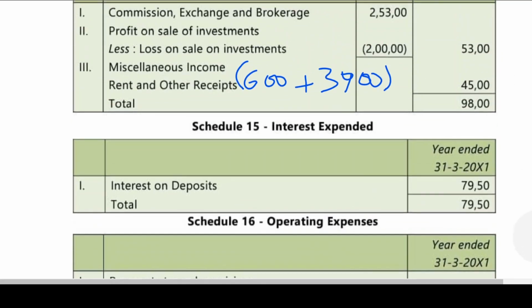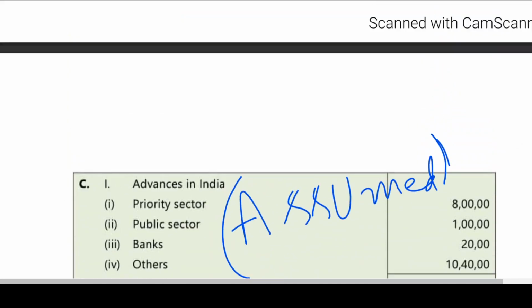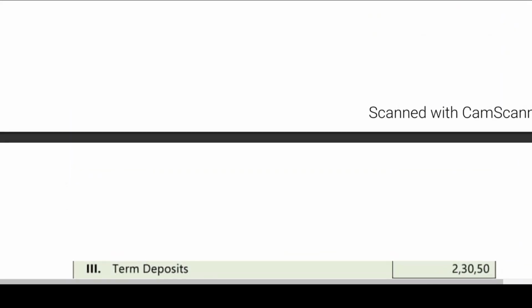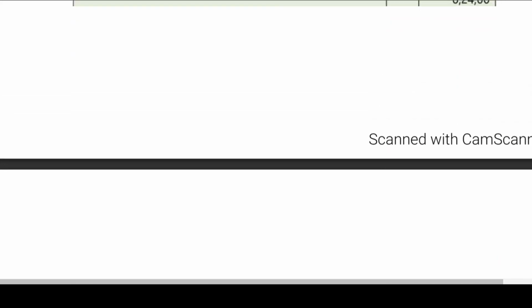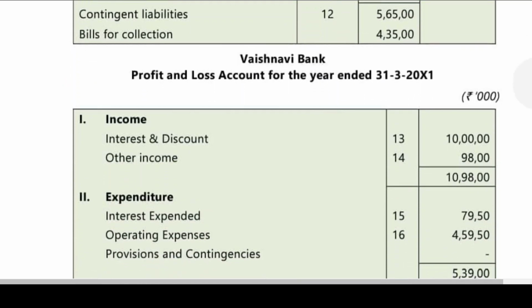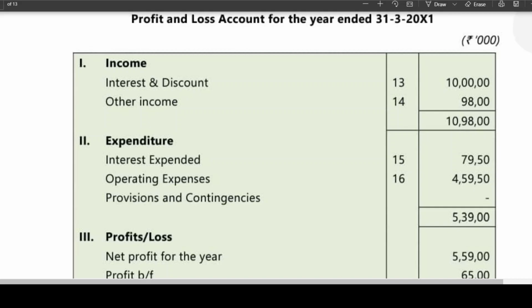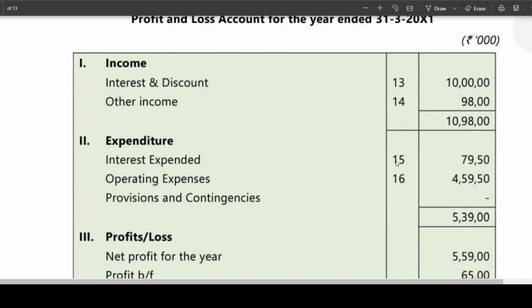Now we have to move on to the solution part of it. Even though we start with the balance sheet, I think we shall prepare the P&L account first. Unless you prepare the P&L account, you can't. That is why when you are doing the problem, you leave one full page for the balance sheet, writing the format approximately, or 2 pages depending upon your writing. I think 1 page is enough actually, a lengthy page. On the second page you write the P&L account. Schedules 13 and 14 are clear to you, we have calculated, and interest expended we have already calculated. Operating expenses have already been calculated here, right?